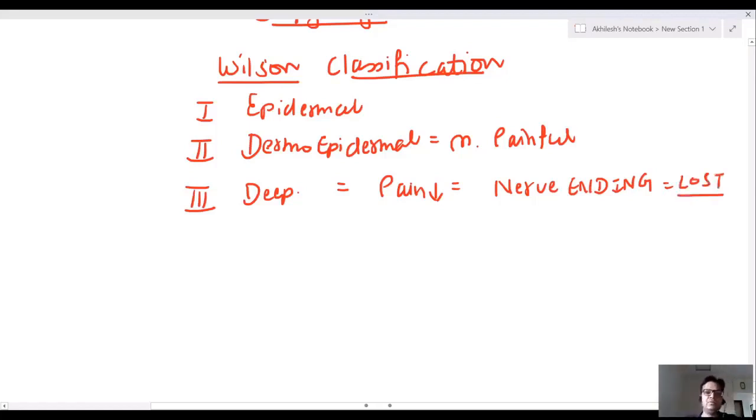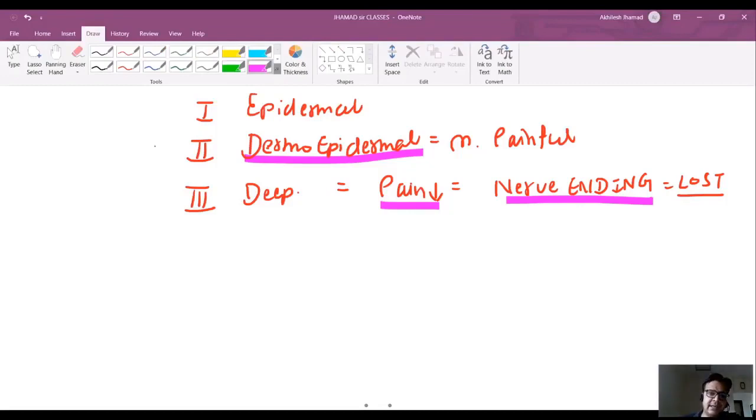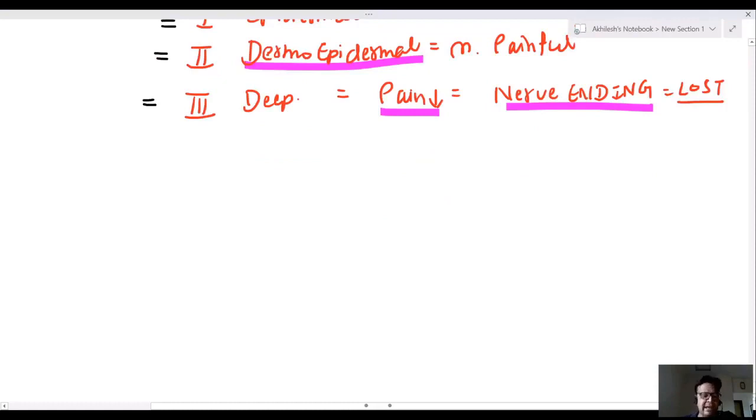Nerve endings are lost. Most painful burns are dermoepidermal. Deep burns are relatively painless because nerve endings are lost. So anyways, sir, the first burn is epidermal. Second is dermoepidermal. Third is deep burn, third degree burn, which is relatively painless.